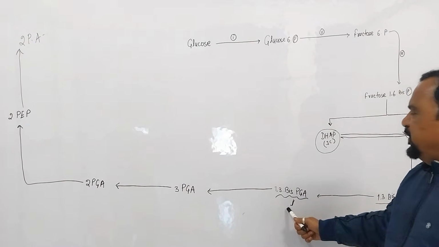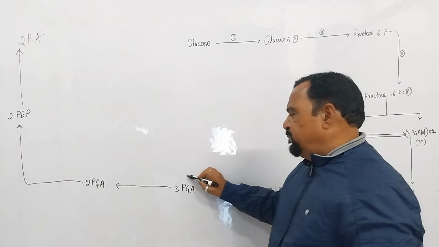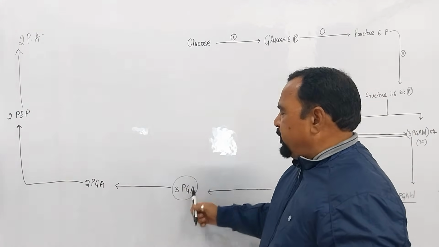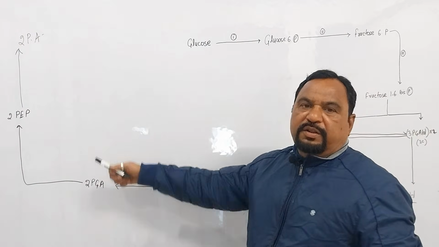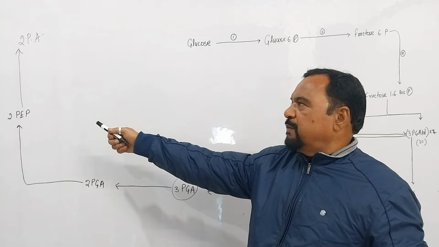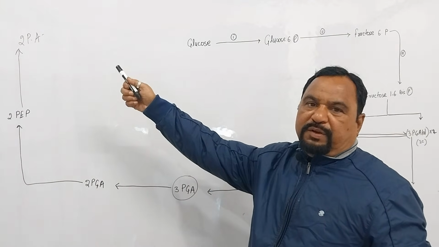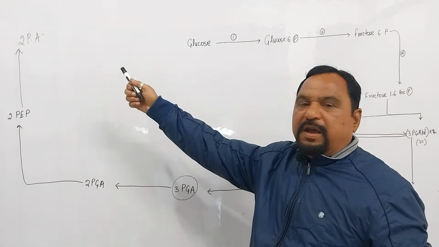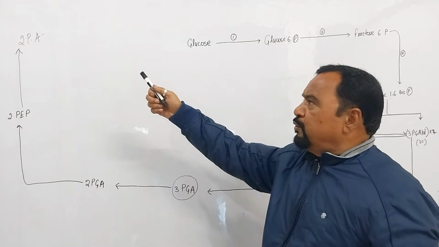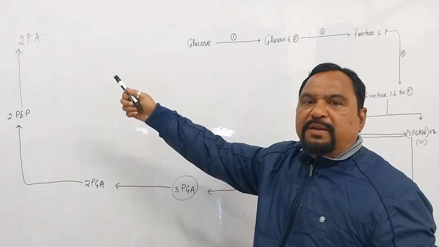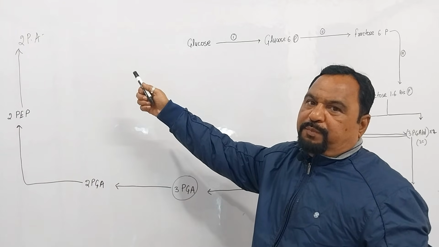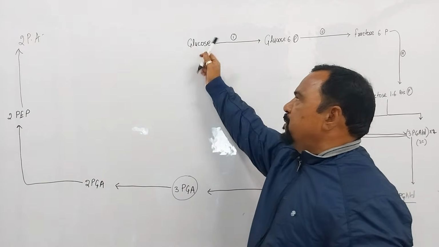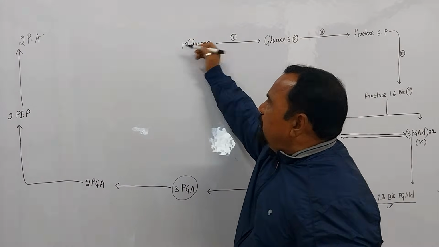From 1,3-bis PGA, 3-PGA is produced. From this, 2-PGA, then 2-PEP, PEP means phosphoenol pyruvate, then 2 pyruvic acid. The final product of glycolysis is pyruvic acid. Okay, 2 PA means 2 molecules of pyruvic acid are formed by 1 glucose molecule. Here the glucose molecule is 1.